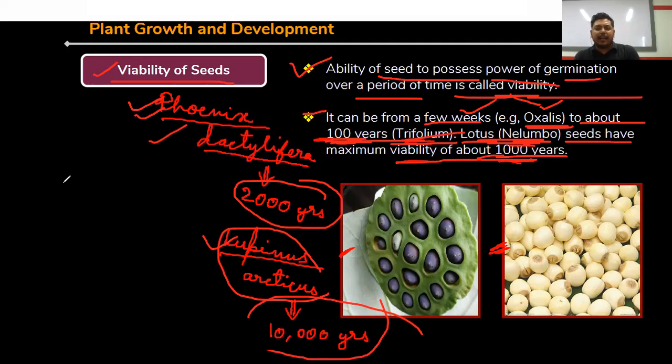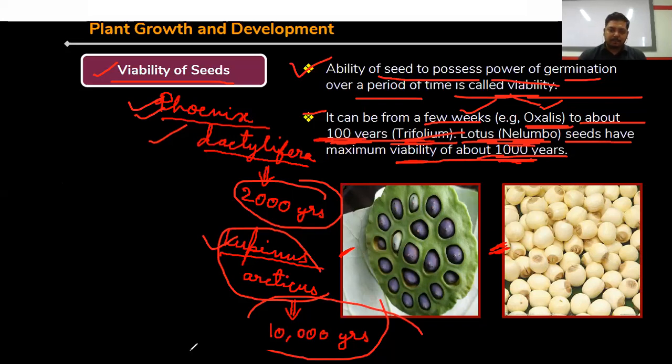Some seeds have germination power within 1 week. Some seeds have germination power for 100 years. Some seeds have germination power for 1,000 years, and some 2,000 years, some 10,000 years. So this is called viability of seeds.